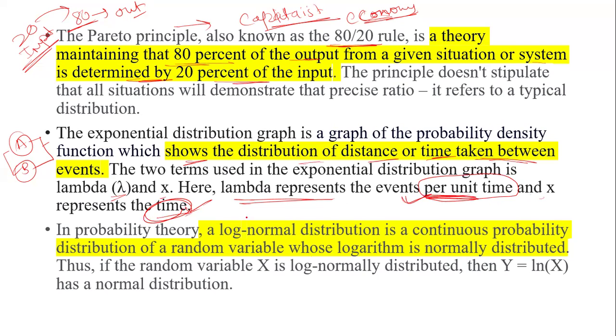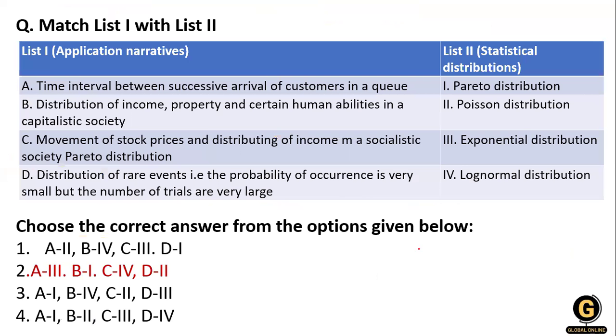Now what about the log normal distribution? The log normal distribution is a continuous probability distribution of a random variable whose logarithm is normally distributed. That's why this is called a log normal distribution. Hope you understand all the concepts.